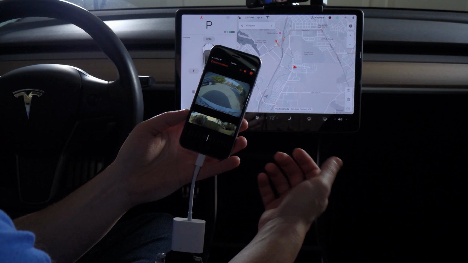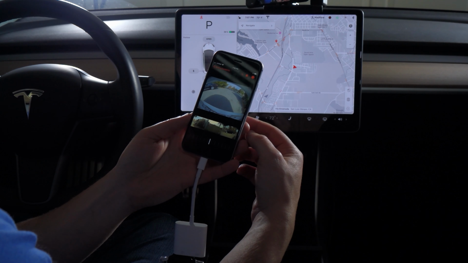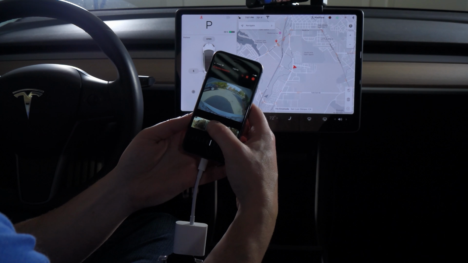And I mean, realistically, what are the chances that the flash drive is going to fail at the same time as you get in an accident or you get vandalized or something like that? It's probably pretty small. But that is the one job that this is supposed to do. So I want to give it the best chance it can of working, which is high endurance memory that's made for dash cams.